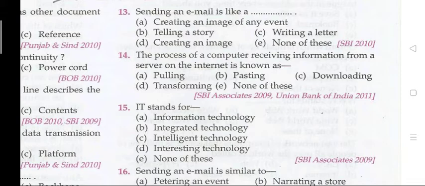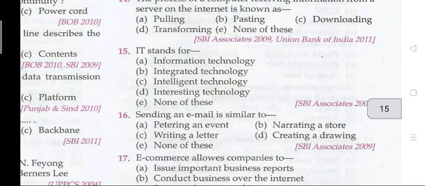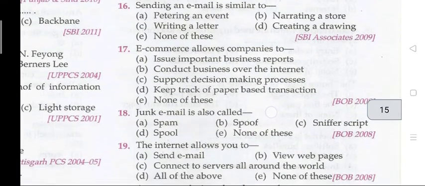Question number 14: the process of a computer receiving information from a server on the internet is known as... The right answer is C, that is downloading. The process of a computer receiving information from a server on the internet is known as downloading. Question number 15: IT stands for information technology. Question number 16: sending an email is similar to a... C, that is writing a letter.